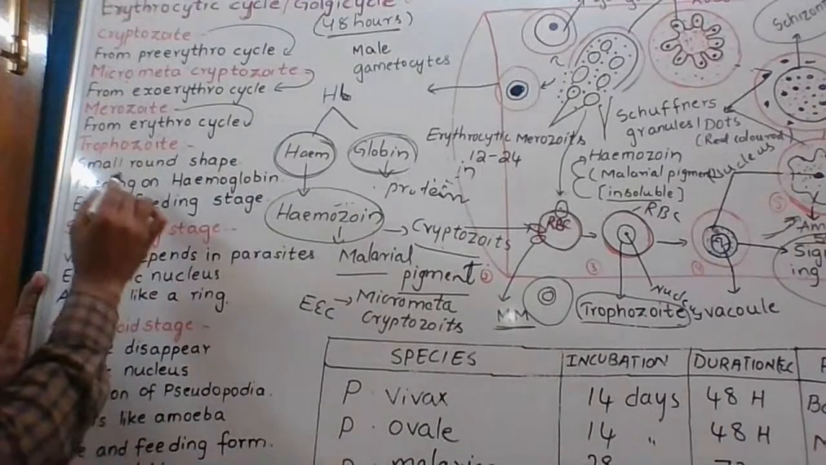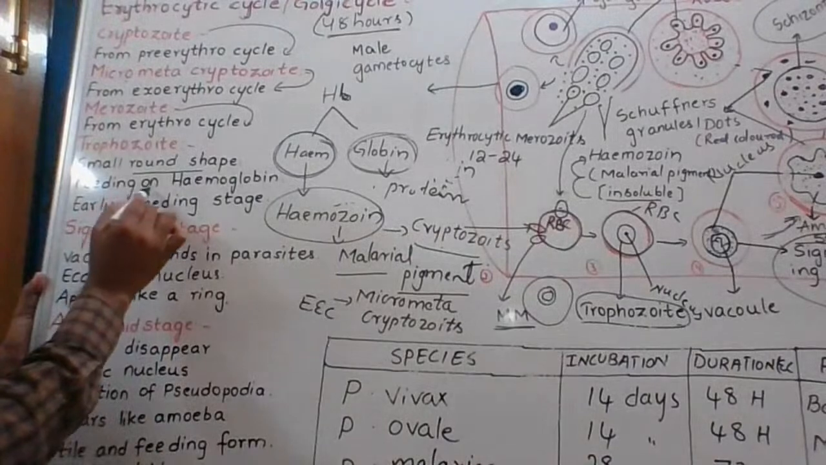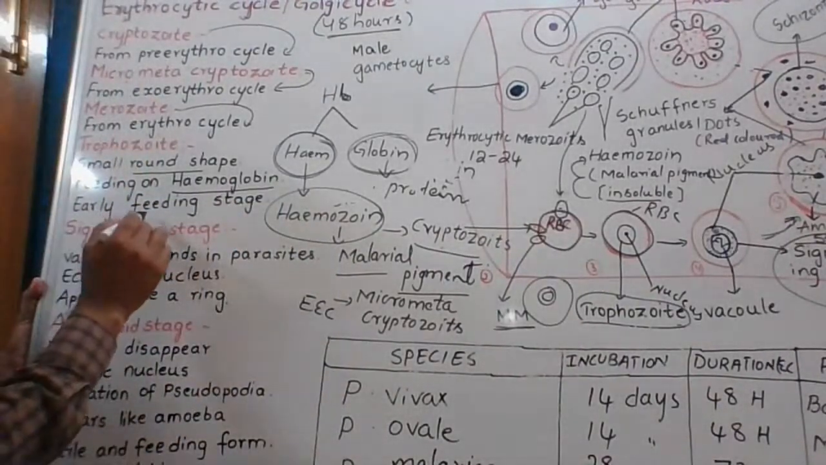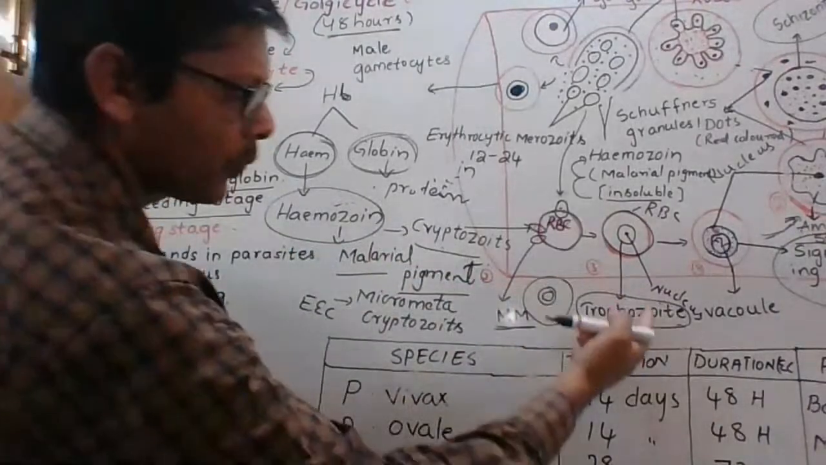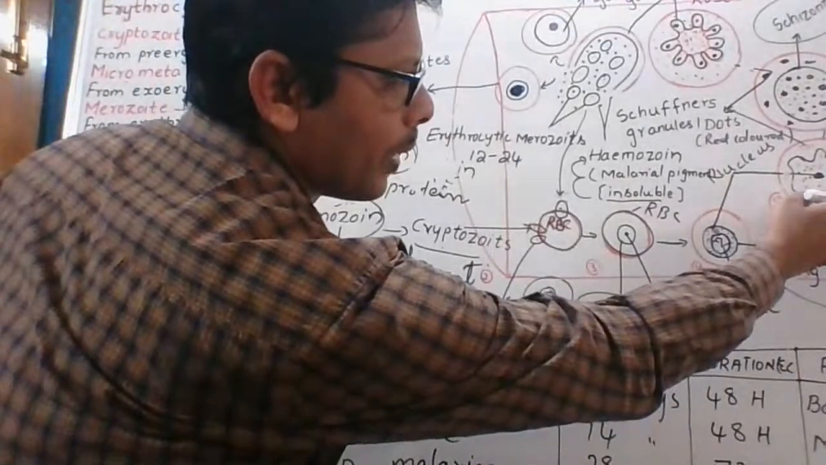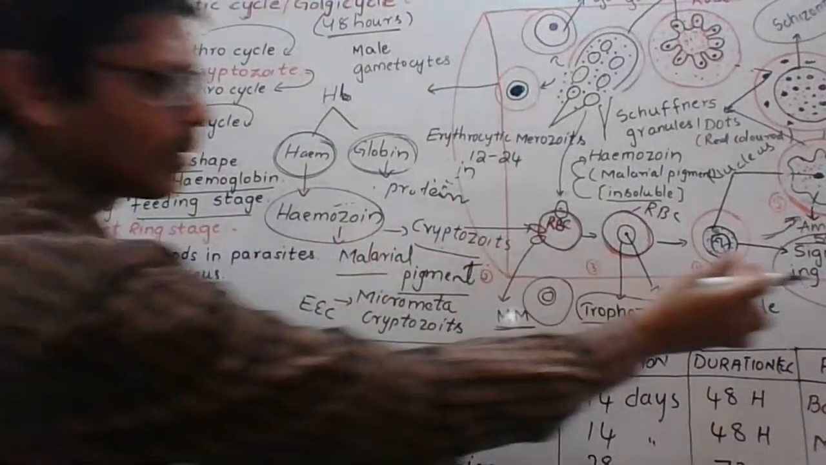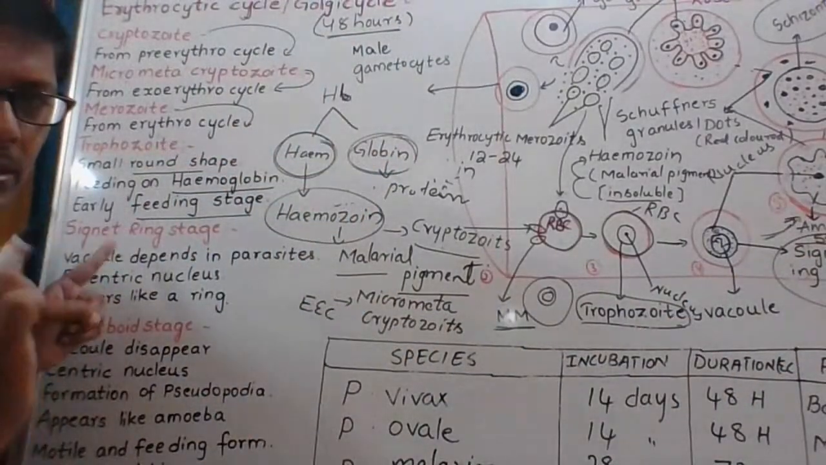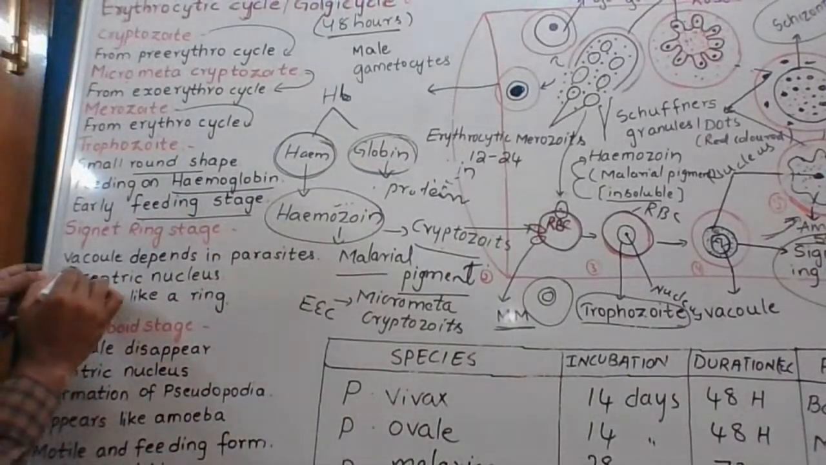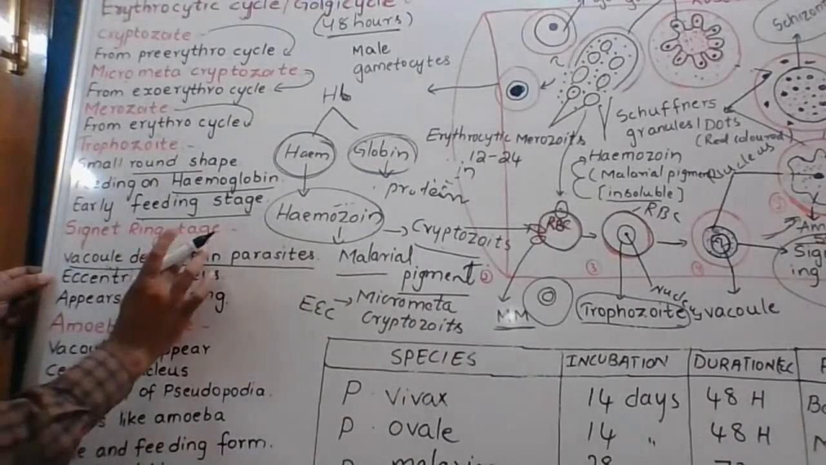The trophozoite is small, round in shape, and feeds on hemoglobin. The trophozoite is the early feeding stage. The amoeboid stage is another feeding stage. Next is the signet ring stage. The important points related to the signet-ring stage: here, a vacuole develops in the parasite.